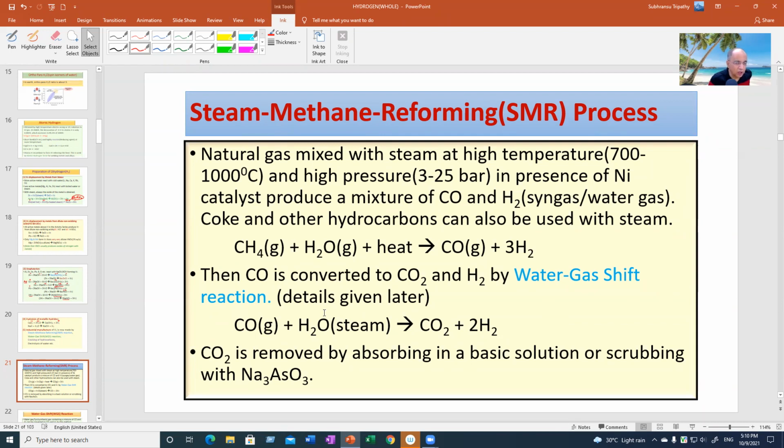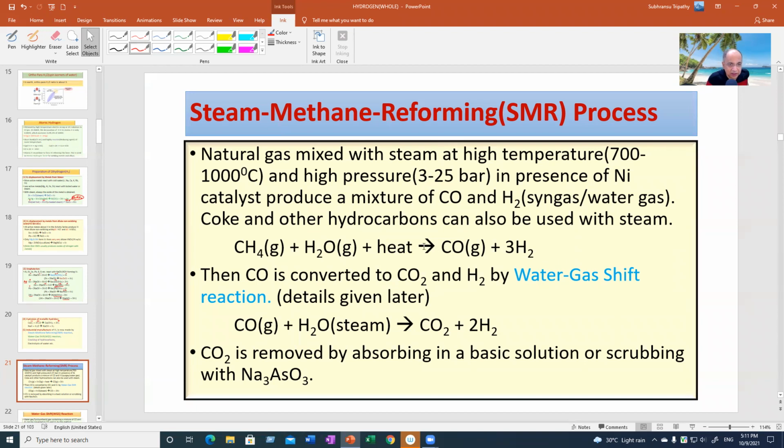Our purpose is to get hydrogen gas. Okay, there is already hydrogen gas, but still we are not happy, because hydrogen is a fuel, carbon monoxide is a fuel. We want a hydrogen economy. We don't want carbon monoxide. So to convert carbon monoxide to carbon dioxide, we need the help of the water gas shift reaction.